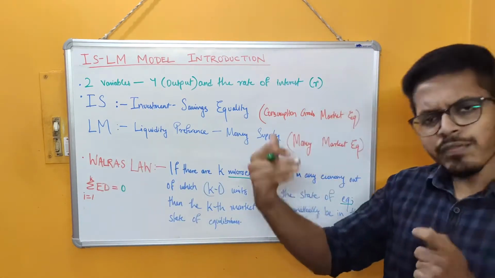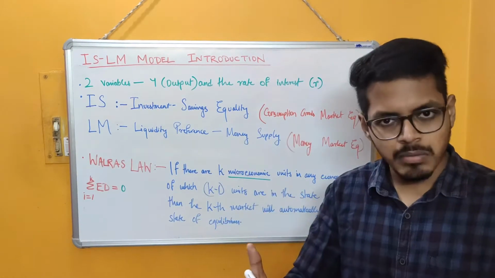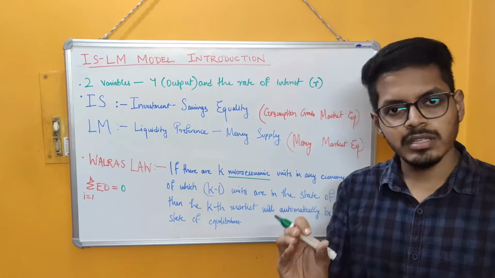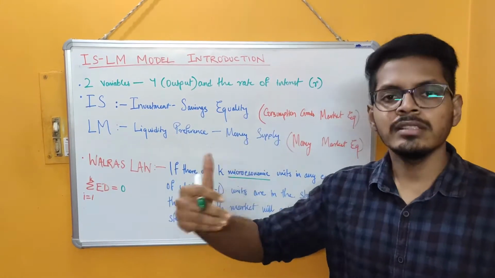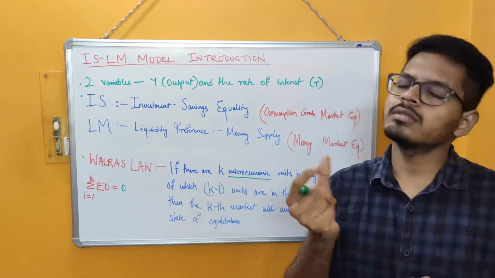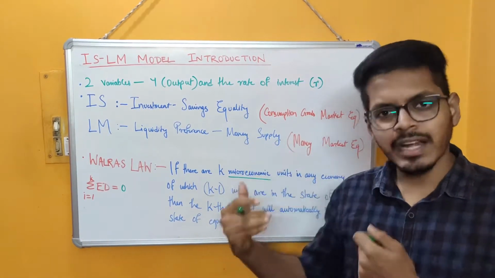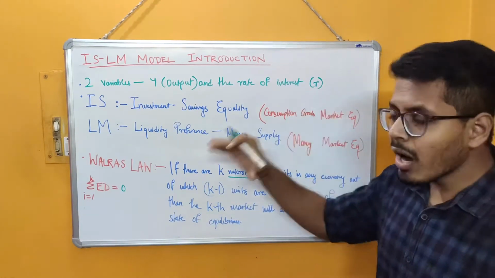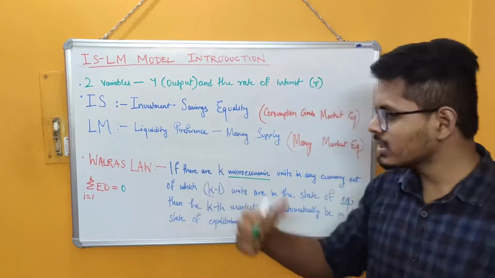That means if in any microeconomic unit there is an excess demand, corresponding to the value of excess demand, there must be an excess supply in some other market or markets such that their summation is equal to 0, because excess supply is nothing but negative excess demand. So how exactly does Walras law link the markets?